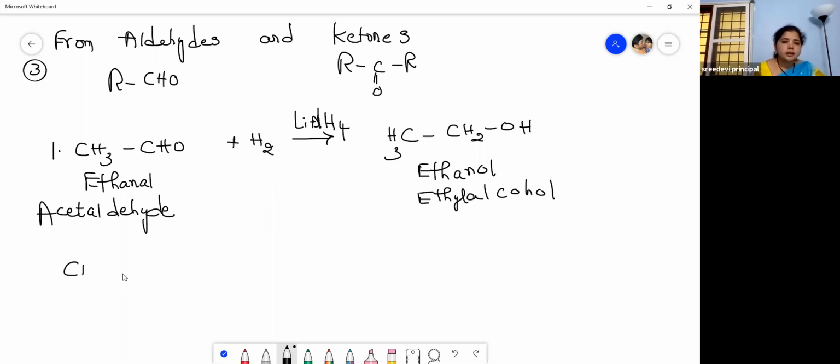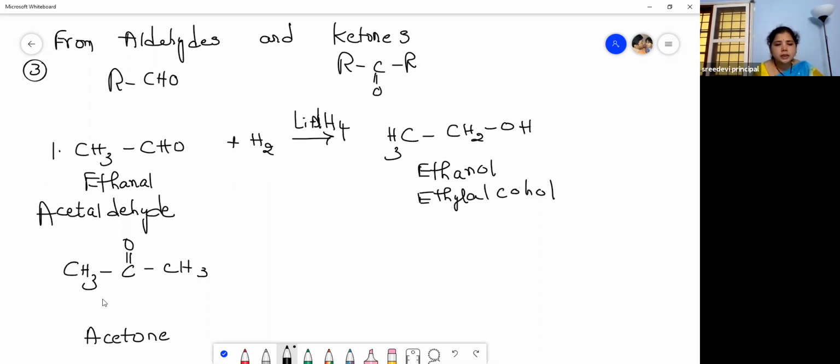Now let us see the ketone here. CH3, C double bond O, CH3. So this is a ketone. The common name of this is acetone. Because on oxidation it gives acetic acid, that's why it is commonly known as acetone. Our nail polish remover is nothing but this acetone. In the beginning of the session, Shailaja ma'am expressed the applications of organic compounds, isn't it? The gasoline. So acetone is our nail polish remover.